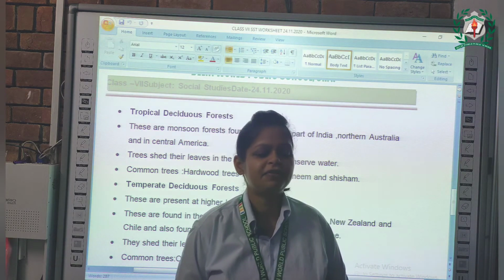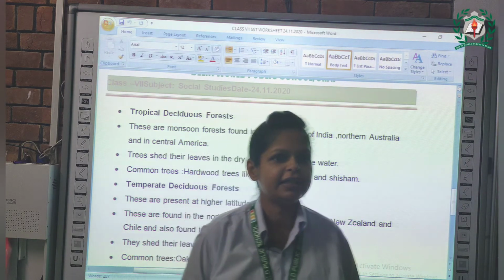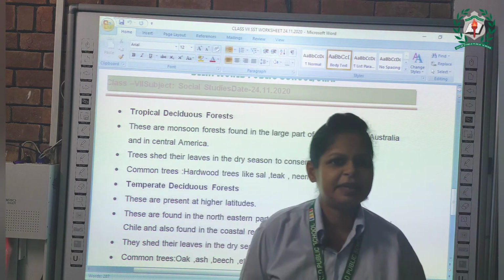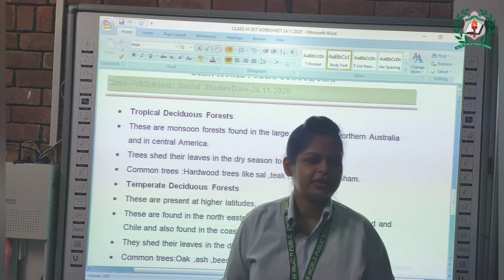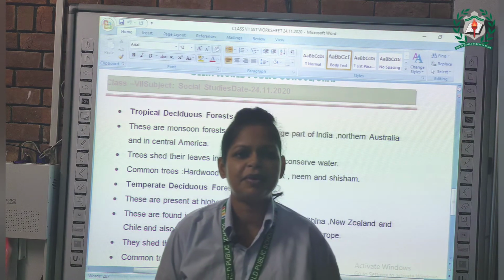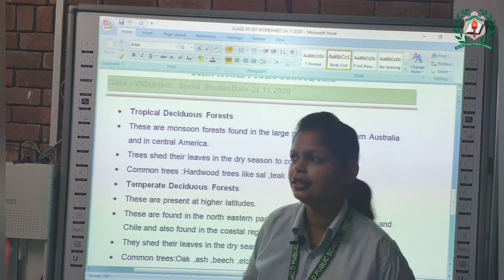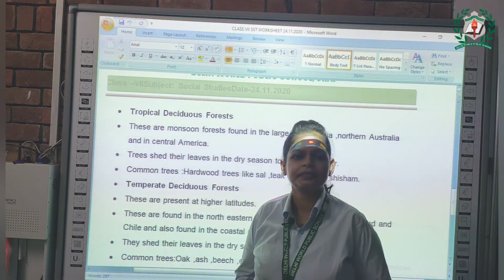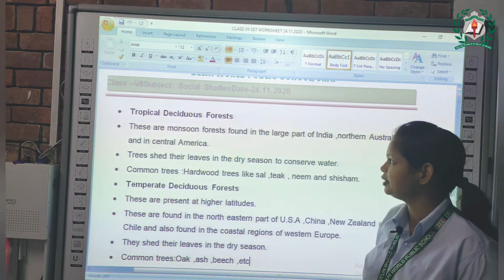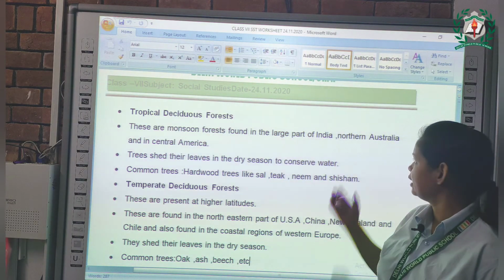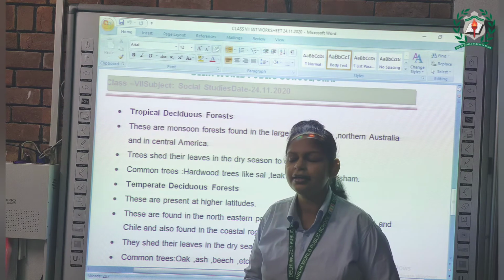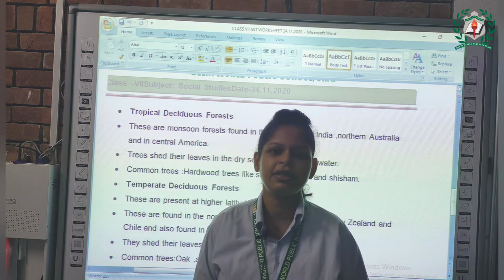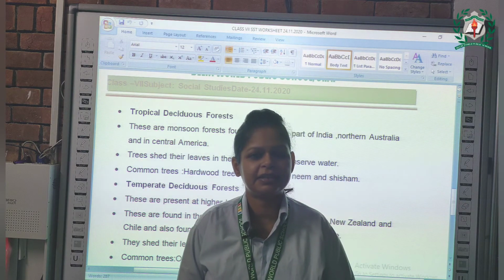In this type of forest you will find hardwood trees like neem, sal and teak. Where are they found? They are found in large parts of India, North America and Central America.